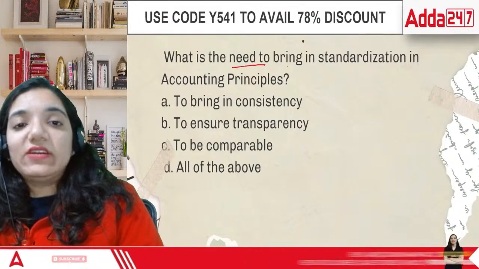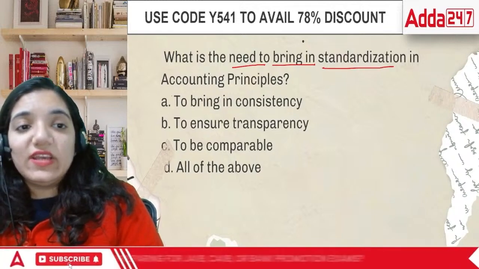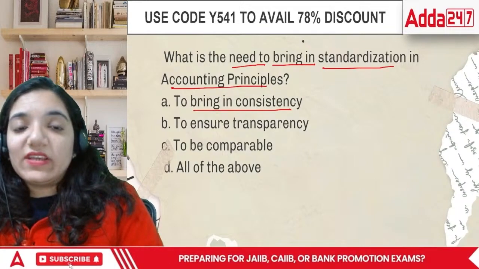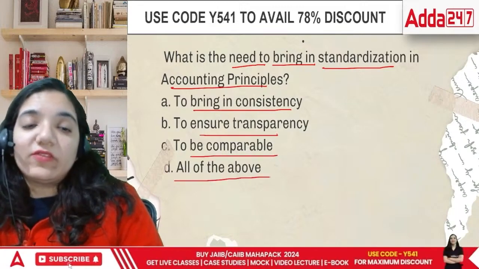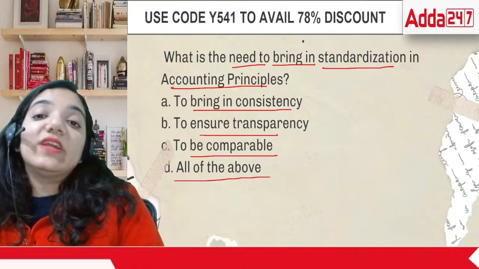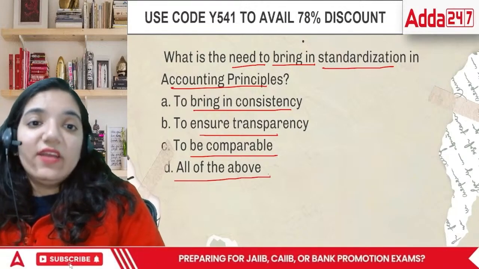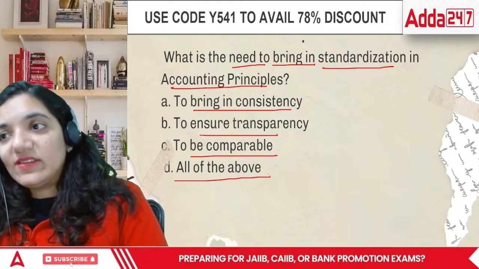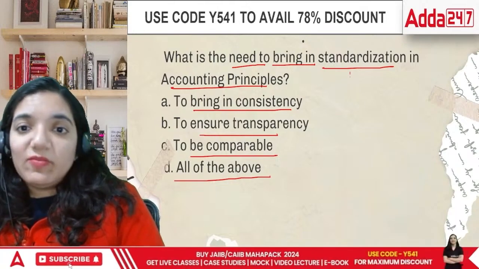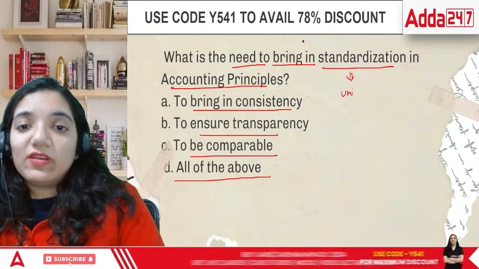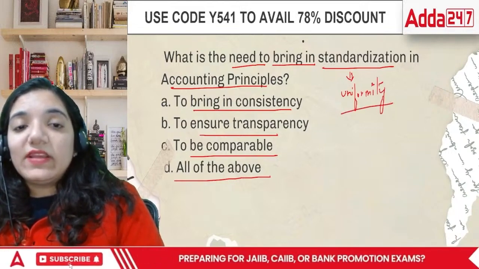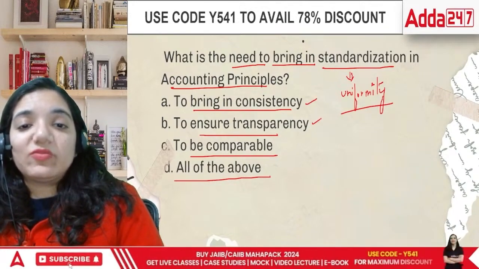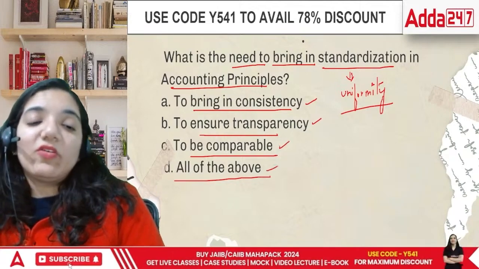What is the need to bring standardization in accounting principles? To bring in consistency, to ensure transparency, to be comparable, or all of the above? When we are trying to bring standardization, standardization means uniformity. We are bringing uniformity throughout the area regarding the rules. So this is to bring consistency, to bring transparency, to be comparable, or all of the above. The correct answer is all of the above.